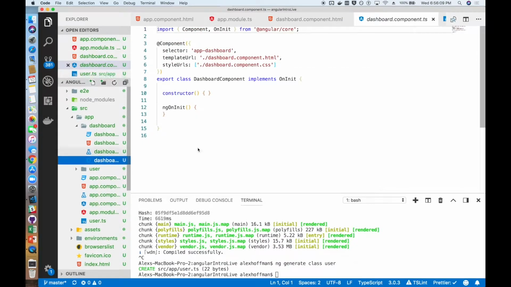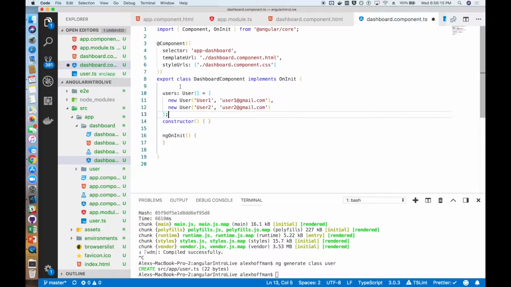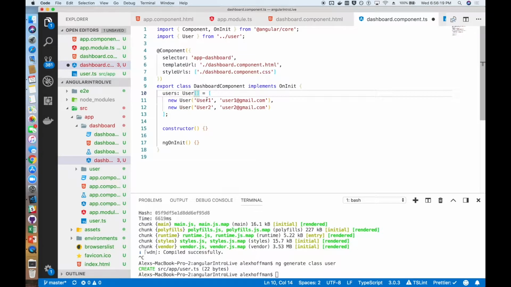So if we go into our dashboard, we can now put a list of users in. We just use our IDE to import the user object, and now we have defined users in our dashboard component. There you can see we're using the new user constructor to create the users. It's one line. It's very simple.